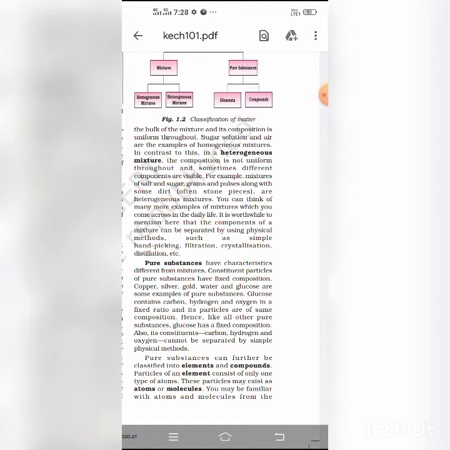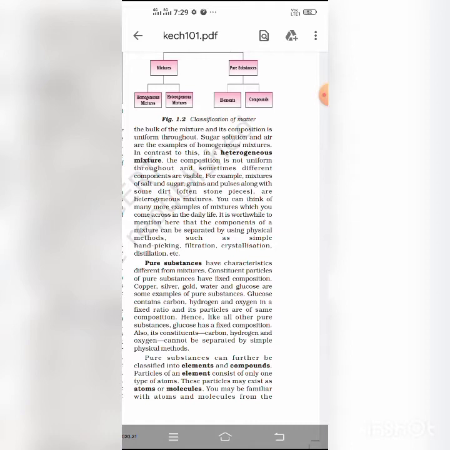A heterogeneous mixture is one in which the composition is not uniform throughout. Because of the uneven distribution, the constituents of heterogeneous mixtures are visible with the naked eye, or at least under a microscope. A mixture of sand, salt and iron filings is a heterogeneous mixture in which each constituent can be easily picked up by hand. So mixtures may be homogeneous or heterogeneous.